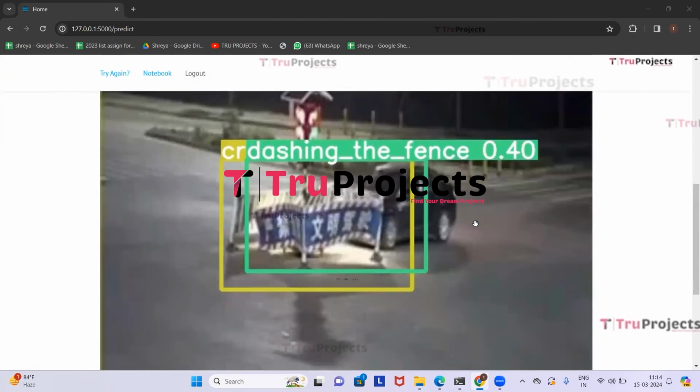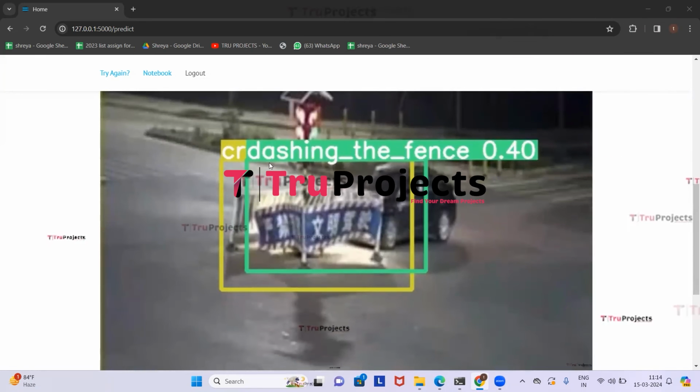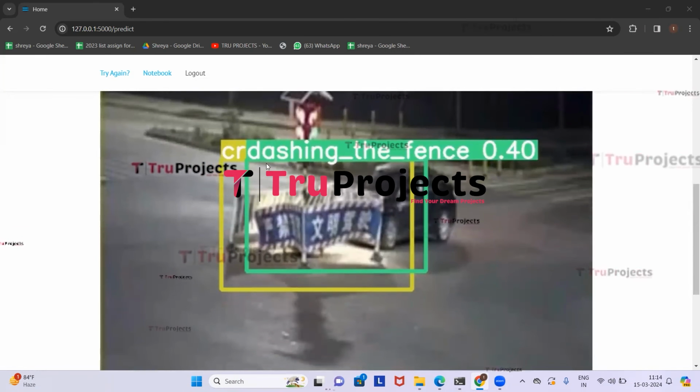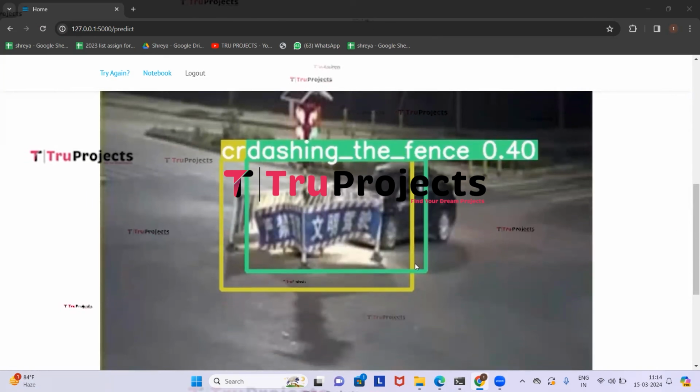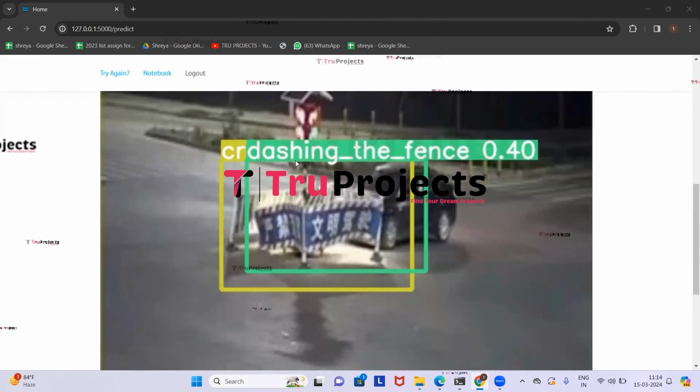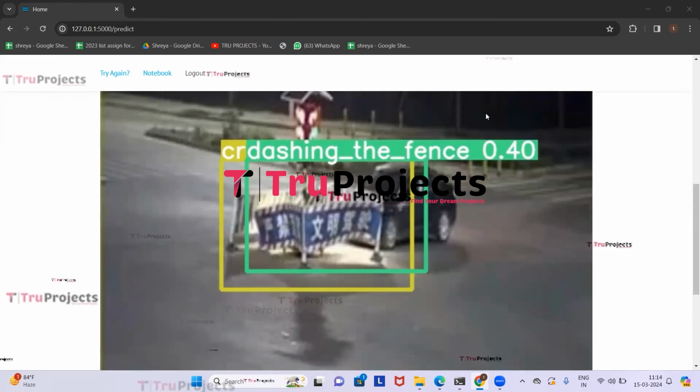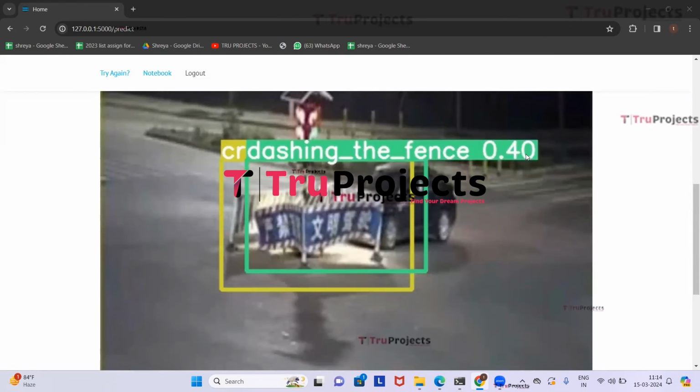Here in the image, we can observe that two criminal activities have been detected, one of which is dashing the fence and the other one is criminal activity. Here, a car is dashing the fence. Here we can observe that a green color bounding box is drawn around the fence, and the probability score is given for the activity.